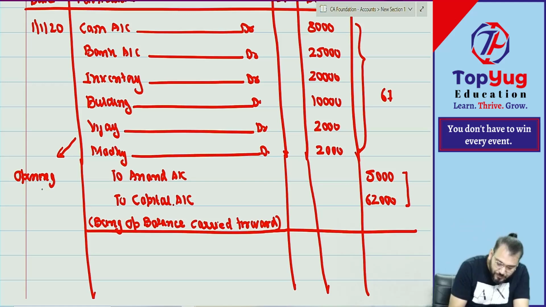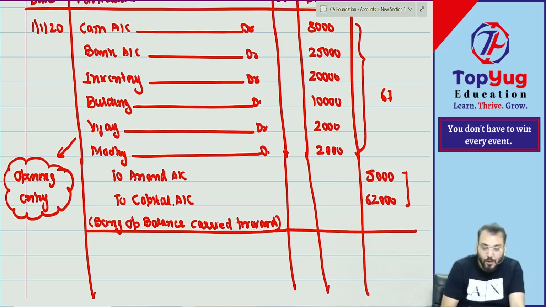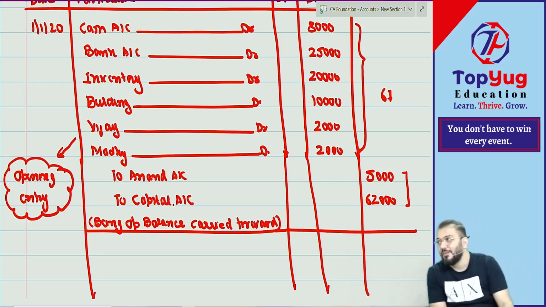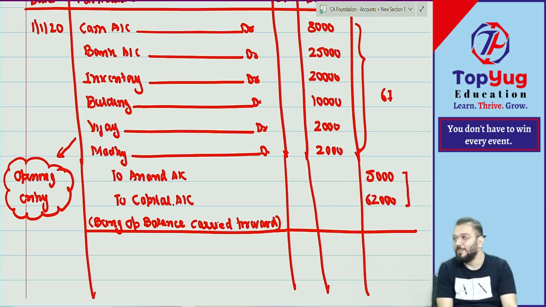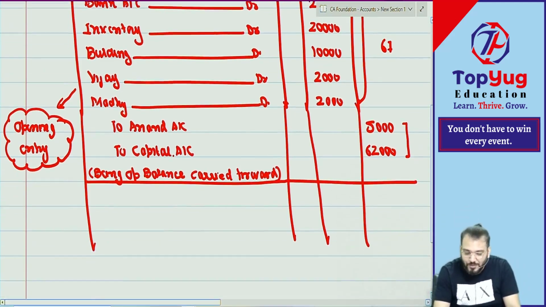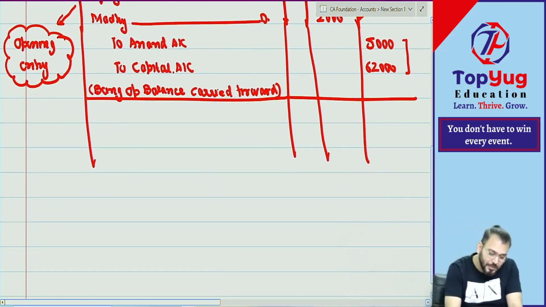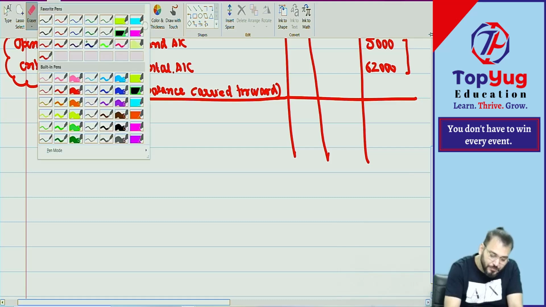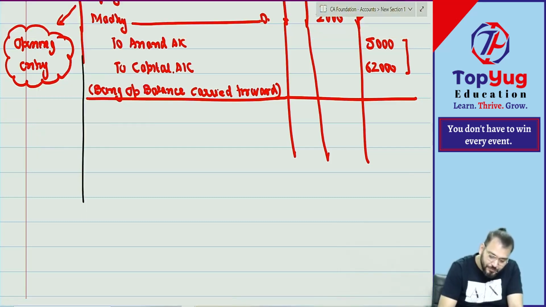Opening entry. Opening entry we do to record opening balance. Then one by one we take transactions as per date of transaction and record them. So can we take the bill?